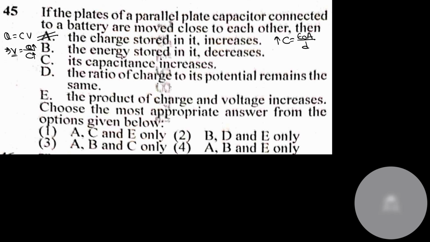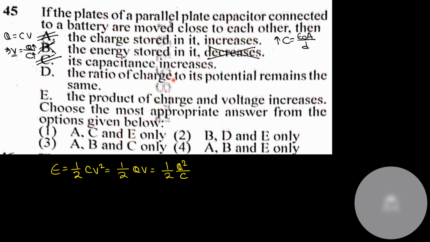Option B, the energy stored in it. Energy stored in a capacitor is given by half CV square, which is equal to half QV, which is equal to half Q square by C. Now I'll use this formula to my convenience, because potential is constant out here. So C is increasing, so the energy will also increase. Option B is incorrect. Option 3, the capacitance increases, obviously. If D decreases out here, C increases.